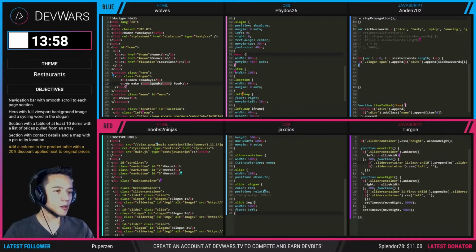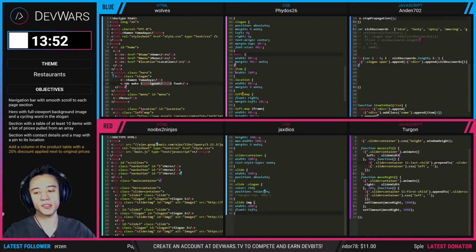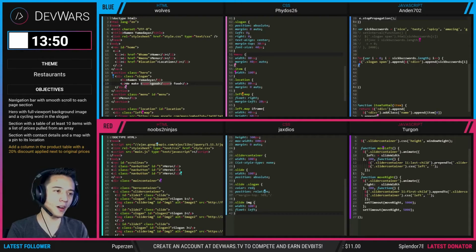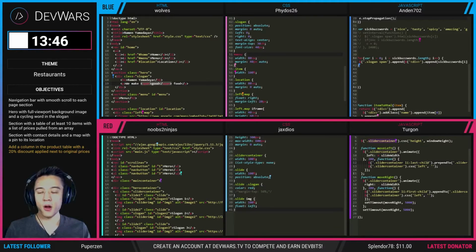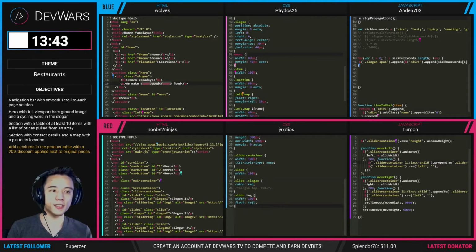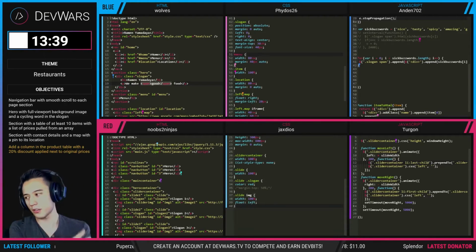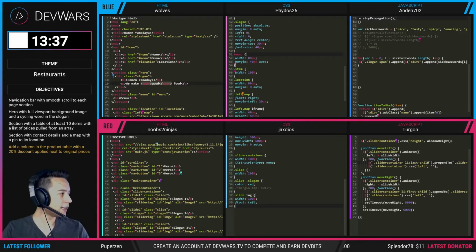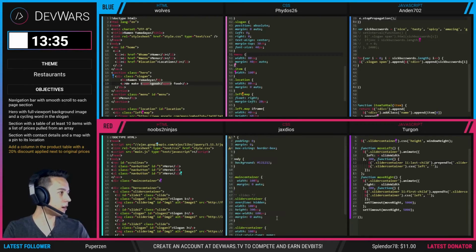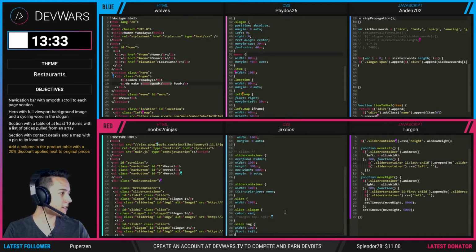Okay, so if you go to the red team's website, what we notice here is that the carousel is now 100% of the screen width. However, there is a pretty big margin to the left of the carousel, so it pushes all of the images to the right. Let's see what's going on there in the code to see why it's doing that.